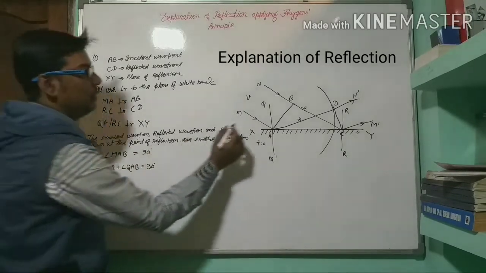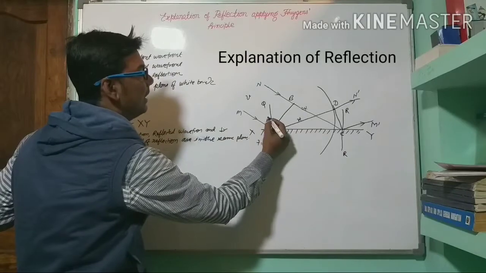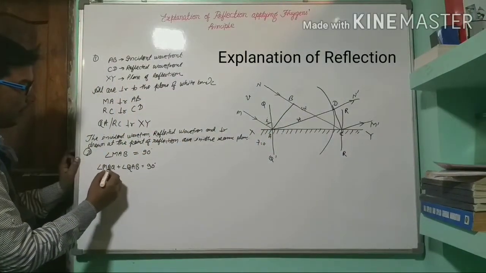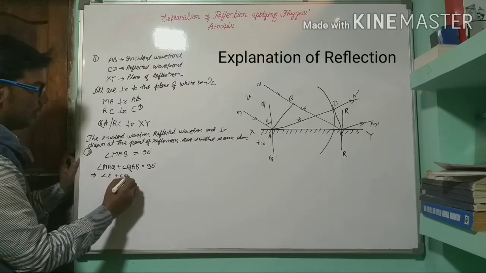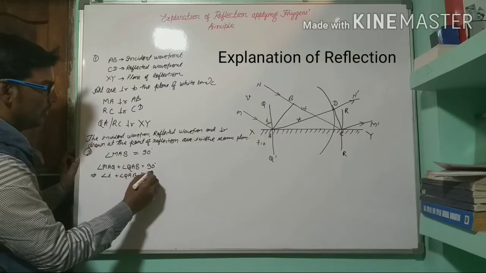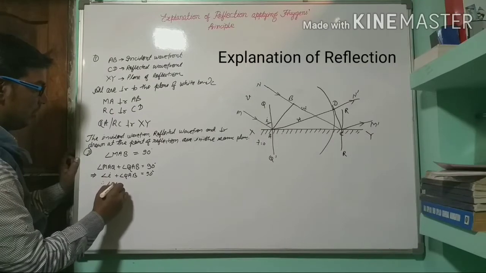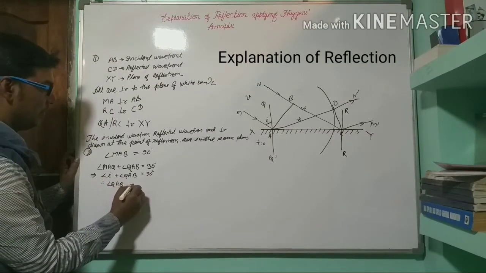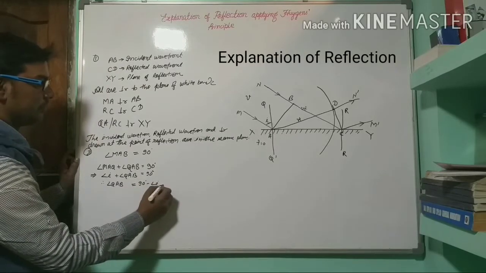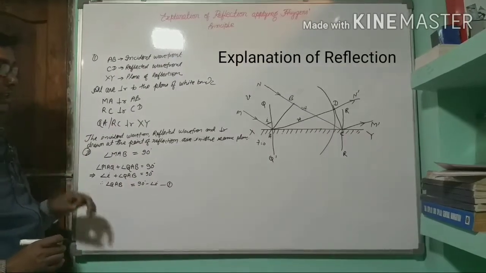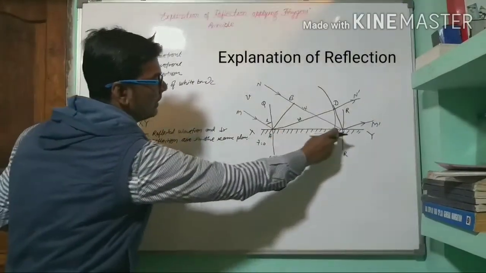Angle MAQ is the angle of incidence, so we will write it as I. So instead of MAQ we can write angle I plus angle QAB is equal to 90 degrees. Therefore angle QAB is equal to 90 degrees minus angle I. First case. Now again consider this angle QAC.